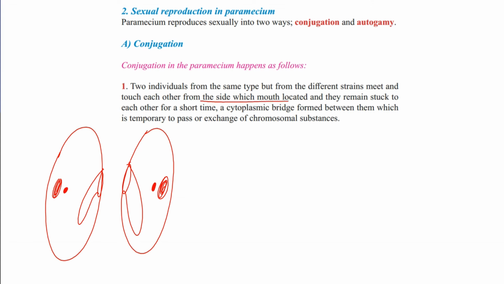Side of mouth located, and they remain stuck to each other for a short time. A cytoplasmic bridge formed between them, which is temporary. Why? Because it lasts only until passage or exchange of chromosomal substance, then they separate one from another.